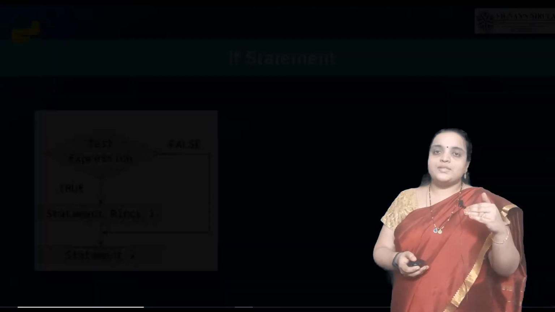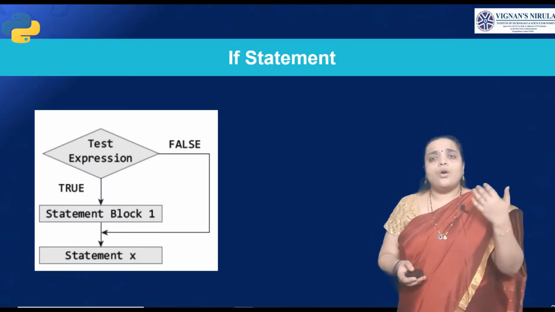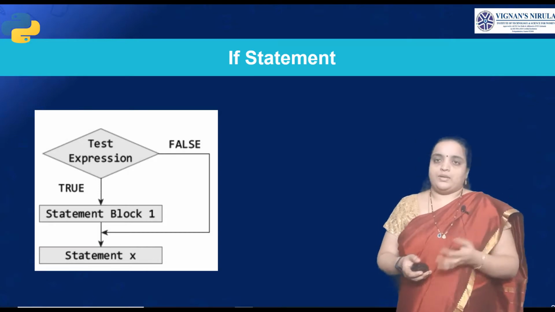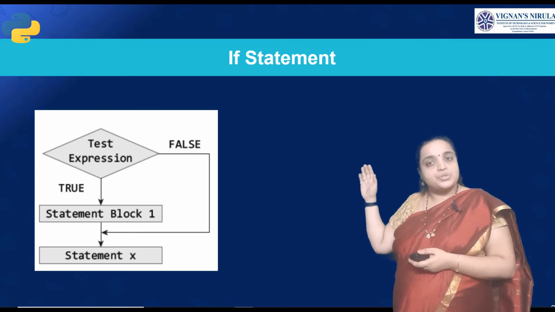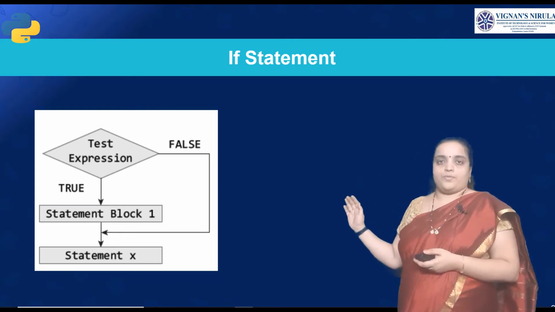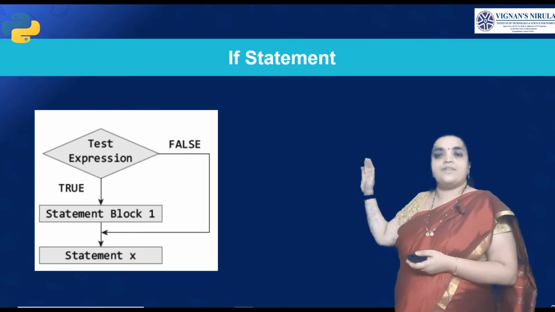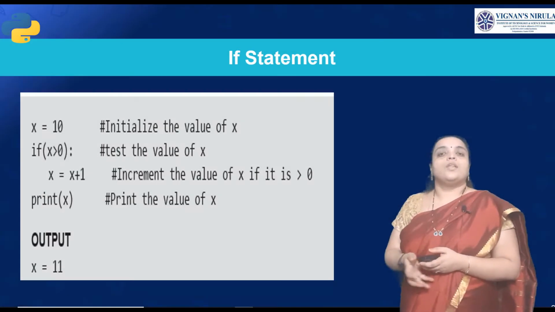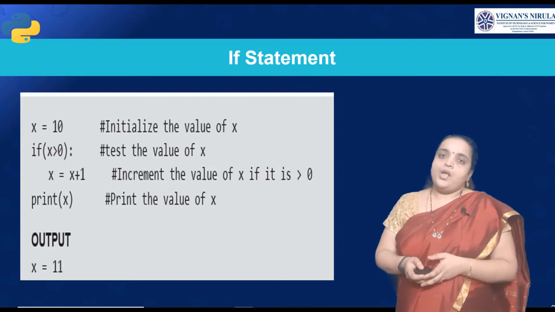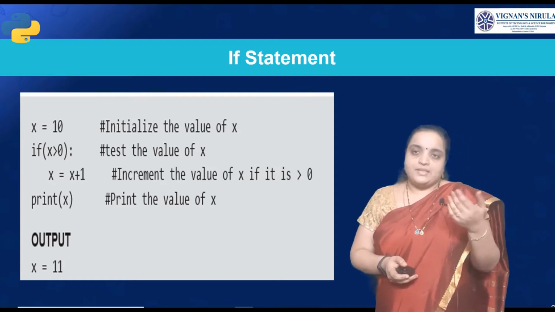Is that clear, students? So how will this if statement work? In the form of a flowchart: test condition, if it is true, it will execute the block of statements. If it is false, it will come back to statement X. So in this way the flow of the if statement will look like. Let us see with an example.